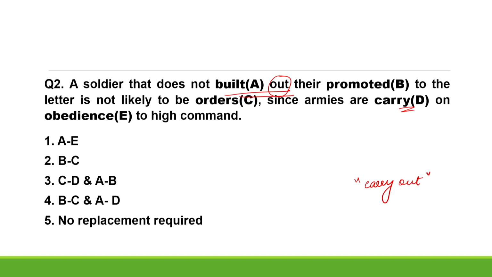So, if we look at the options given, all the other options will be ruled out except for option 4, which says B and C and A and D must be interchanged, which is totally correct because at B the use of verb is incorrect. Instead, we need a noun over here. Hence, clearly B needs to be exchanged with C. Thus, the correct answer is option 4.